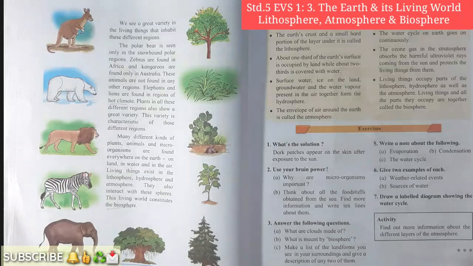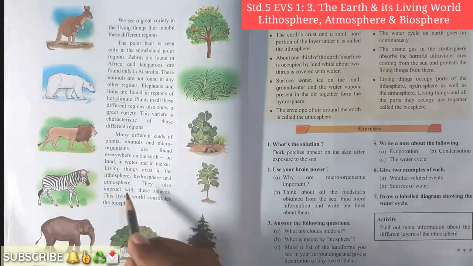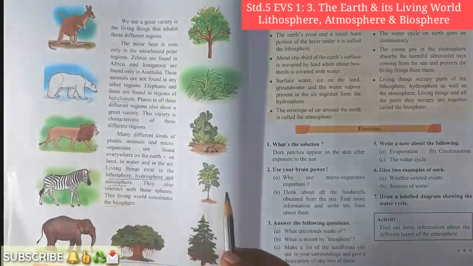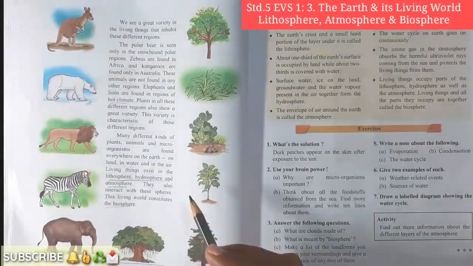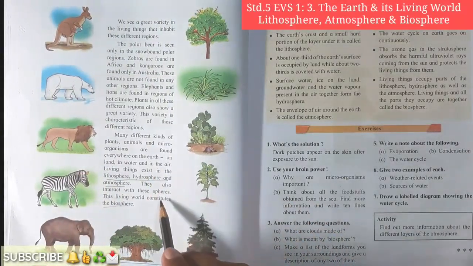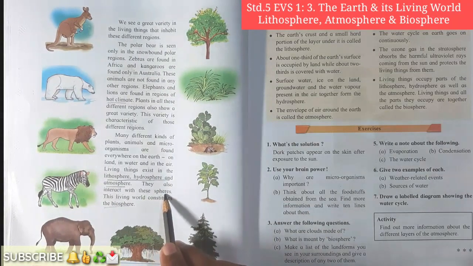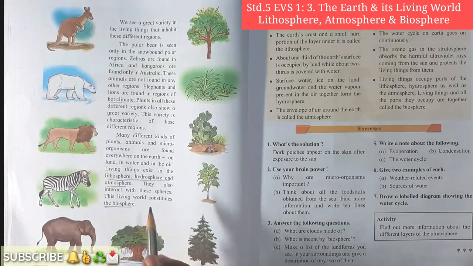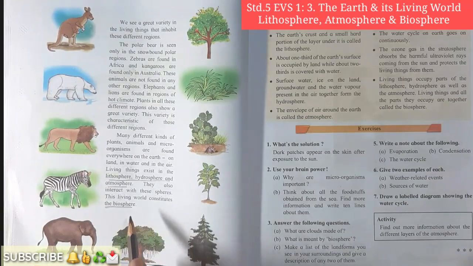Living things exist in the lithosphere, hydrosphere and atmosphere. In all the spheres we can see the presence of living things. All these living things interact with these spheres also, and this living world forms the biosphere.